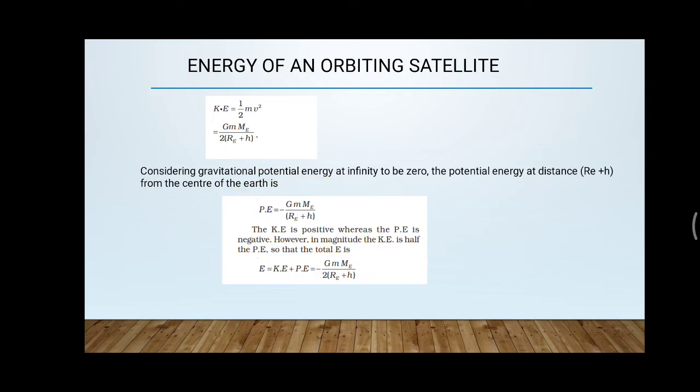So as you have to find out the total energy, we have to take the summation of the kinetic and the potential energy. So the total energy value will become minus of G m me divided by 2 into Re plus H. So here you can see the total energy is the negative of the kinetic energy and 1 by 2 times that of the potential energy.